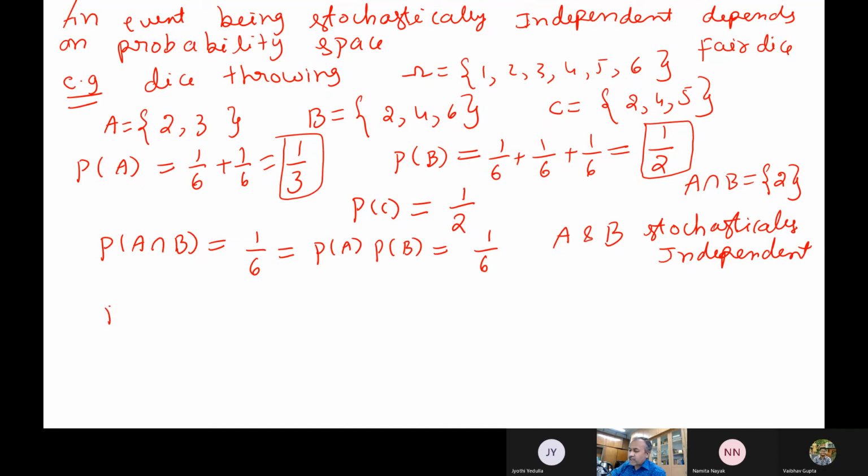Now I have B intersection C. I want to find out whether B and C are independent or not. Now what is B intersection C? Look at these things. What is common for B and C? 2 and 4. What is the probability of getting 2 and 4?